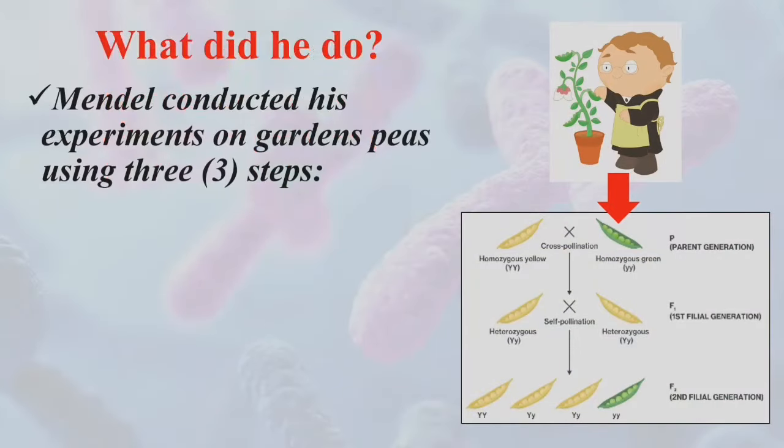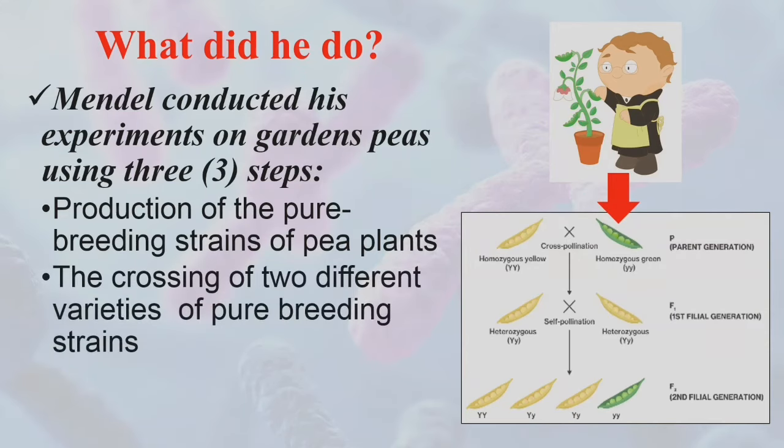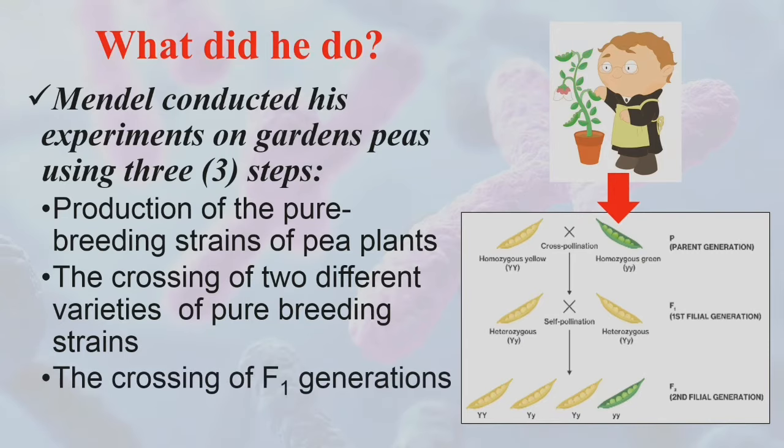So what did he do? Mendel conducted his experiment on garden peas using 3 steps: production of pure breeding strains of pea plant, the crossing of 2 different varieties of pure breeding strains, and the crossing of F1 generations. Isa sa mga ginawa ni Mendel ay ang pag-produce ng pure breed plant.